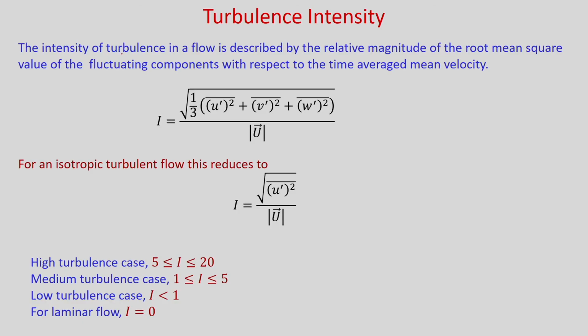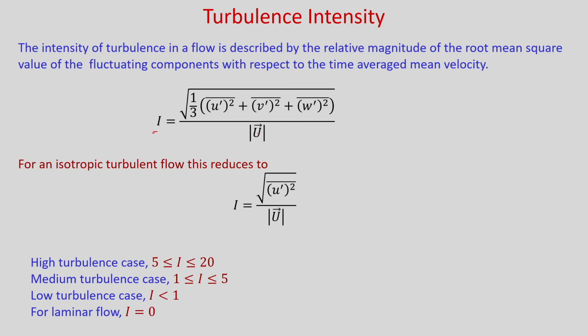In this regard, we will discuss the turbulence intensity. It is a measure of the turbulence, defined as follows: the intensity of turbulence in a flow is described by the relative magnitude of the root mean square value of the fluctuating components with respect to the time average mean velocity. So, if I is the turbulent intensity, then it is the root mean square value of the fluctuating components, square root of 1 by 3 times u prime square bar plus v prime square bar plus w prime square bar, divided by the time average mean velocity.